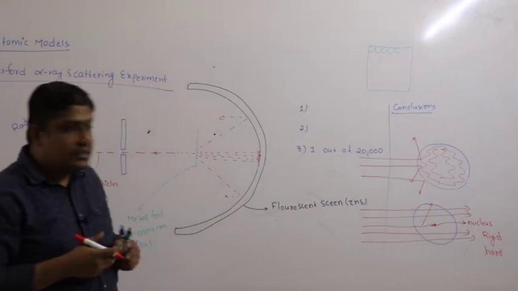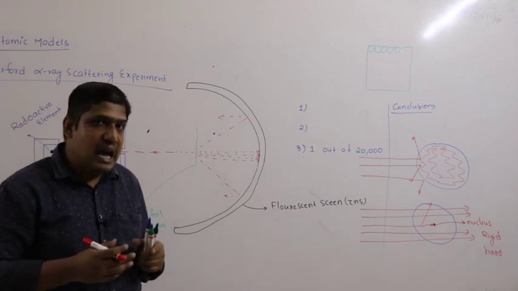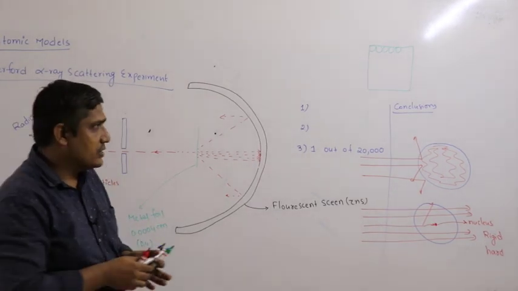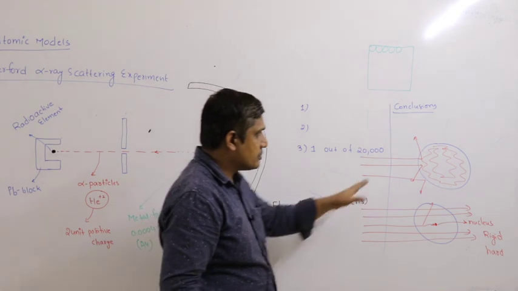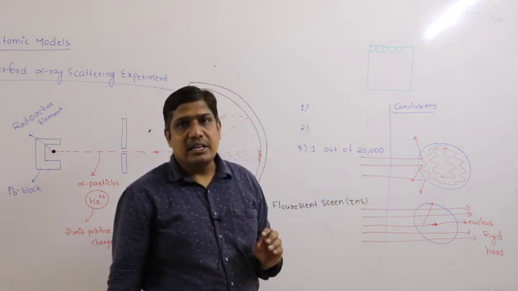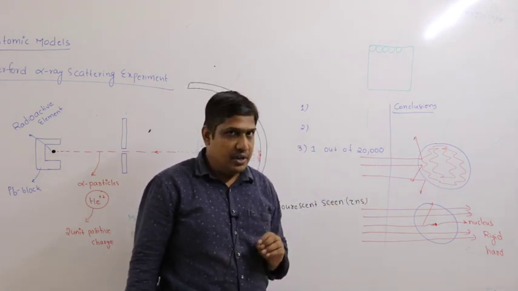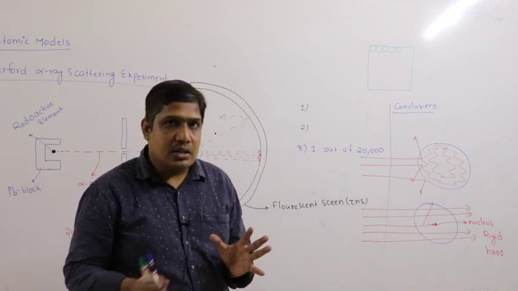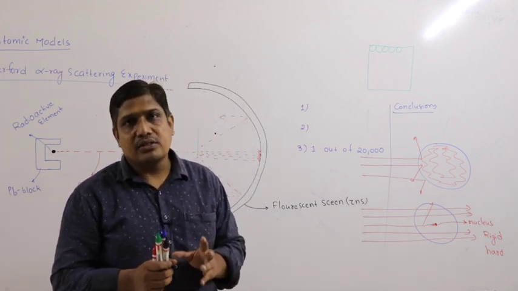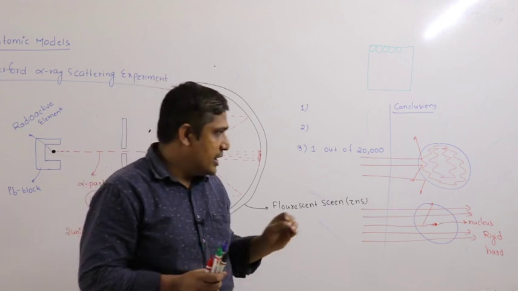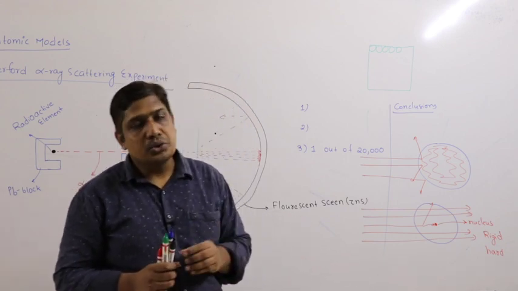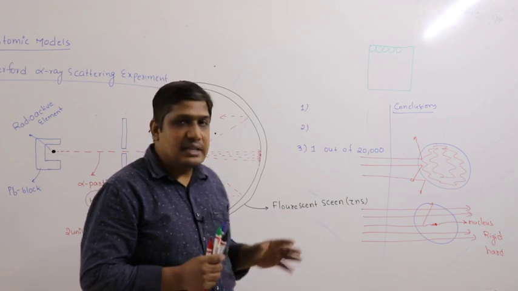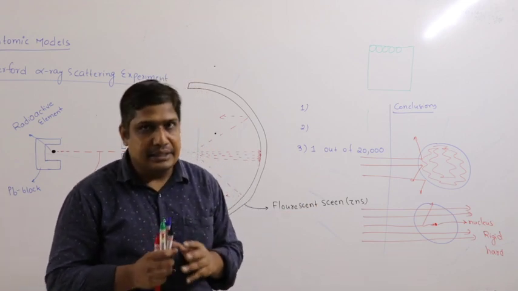So let us study the three conclusion points once again. Most of the atom is hollow or empty. The second conclusion is that positive charge is concentrated over a small space or region which he called the nucleus. Third conclusion is that the nucleus must be hard and rigid.